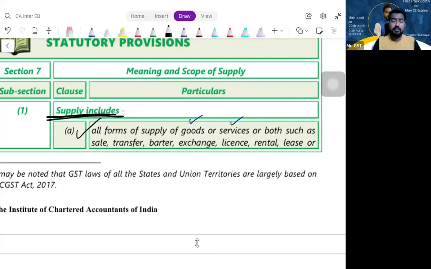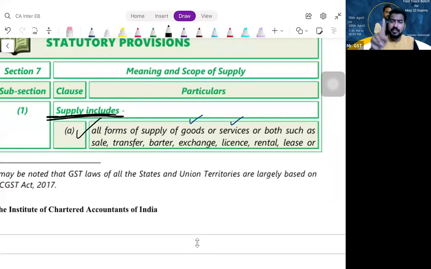Is it clear? Shall we proceed? Now clause A, what are important? B and C. B is business. C is consideration. Let us take an example for business. The definition is so beautifully drafted by the lawmakers. It includes almost anything and everything. Let us assume you are selling your car, a second-hand car. You have a car and you have used it and you are selling it. Is it a supply or not?